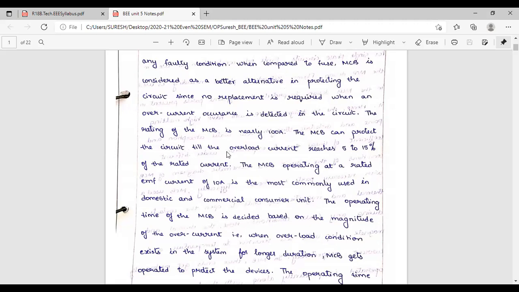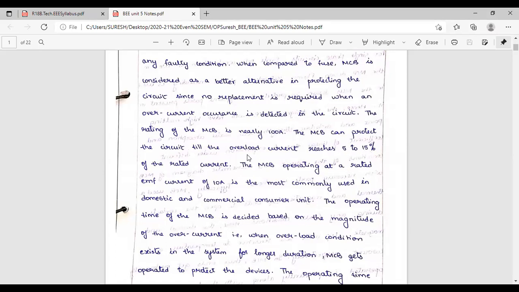MCB can protect the circuit till the overload current reaches 5 to 10, 15% of the rated current. What is 5% of 100 ampere? 5% means 5 by 100 into 100, that is 5 ampere. So 100 plus 5, 105. 15% means 100 plus 15, 100 into 15 by 100, that is 15, so 115.